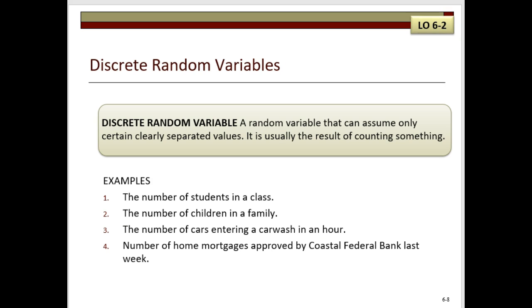So a random number that can assume only certain clearly separated values, usually the result of counting something, is the discrete random number. Examples of discrete random numbers include the number of students in a class, the number of customers in a restaurant, the number of defects or defective items in a batch, and the example used in a previous slide, the number of heads observed in 3 tosses of a coin. On this slide are some other examples as well.